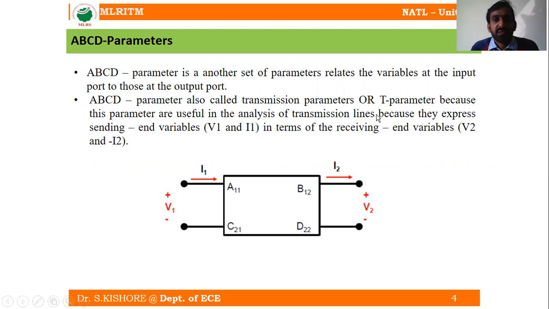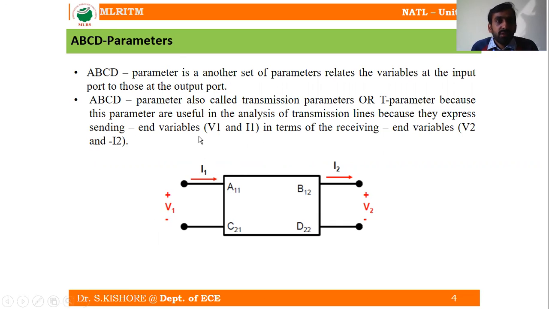So in the transmission lines, using this ABCD parameter, that means using this two-port network convention, we have to remember that a transmission line is a medium which is used to communicate or transfer information. So we are going to have the sending end and also the receiving end. In the two-port network corresponding to these ABCD parameters, I1 and V1 correspond to the sending end, and I2 and V2 correspond to the receiving end.